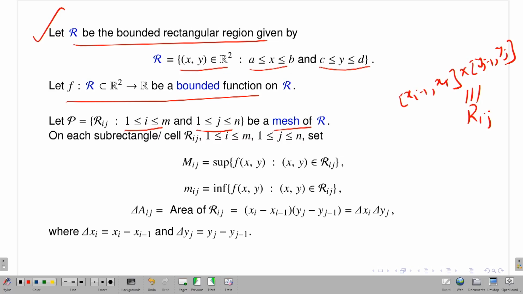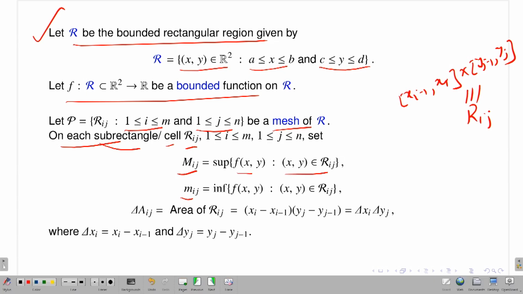Now on each subrectangle, you can also say a cell. Like in the case of a single variable, it is a small subinterval [x_{i-1}, x_i] of the partition. Now since I am in R2, it is a subrectangle or cell Rij. Once I have a cell Rij, you define two numbers: capital M_ij and small m_ij. Capital M_ij is the supremum of f(x,y) where (x,y) runs over Rij.